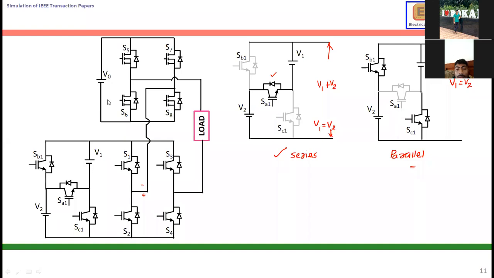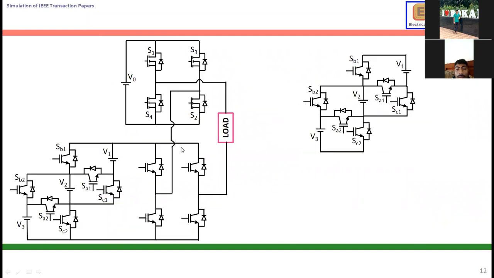This is the novelty. This is an H-bridge. This is also an H-bridge. What the authors are doing is, if you switch on SA1, V1 and V2 are in series. Series means we can add. If you switch on this IGBT, V1 and V2 are in series, so we can add. If you switch it off, this is parallel, so V1 is equal to V2. That's a very simple one. So this is one novelty.